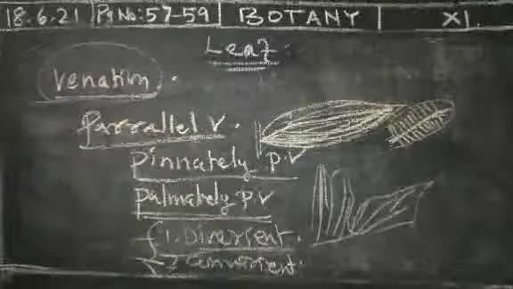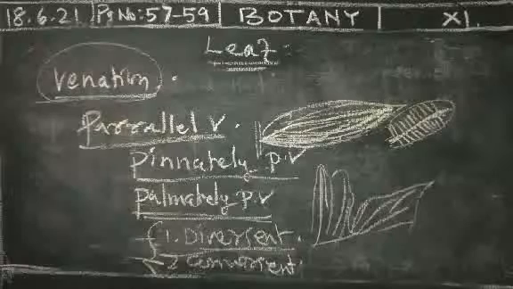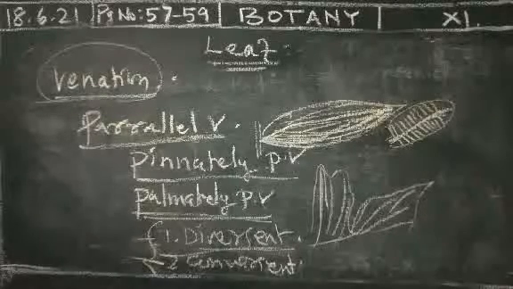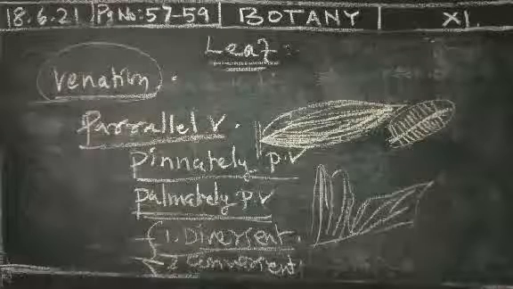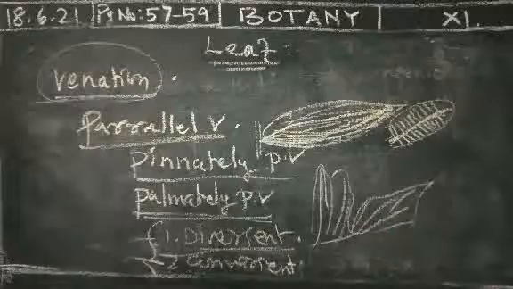All principal veins run parallel to each other from the base of the lamina and join at the apex region, as in Bombax mori, rice, water hyacinth. These are good examples for these plants. Okay, thank you students.